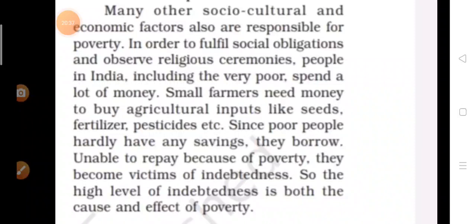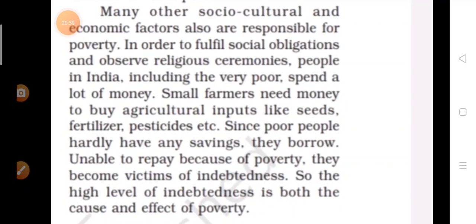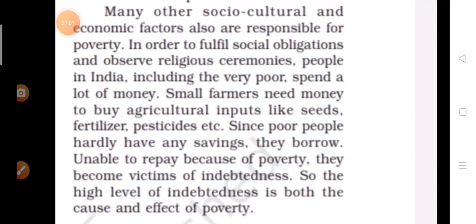They don't have money to complete that ritual, so they borrow the money, and when they are not able to pay that money, they become indebted. This was the social and cultural reason.